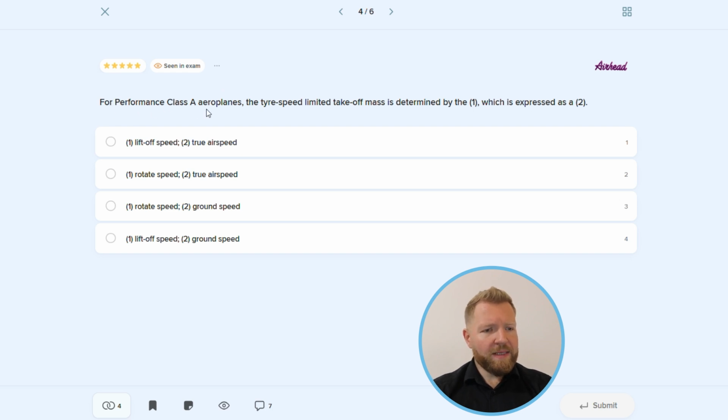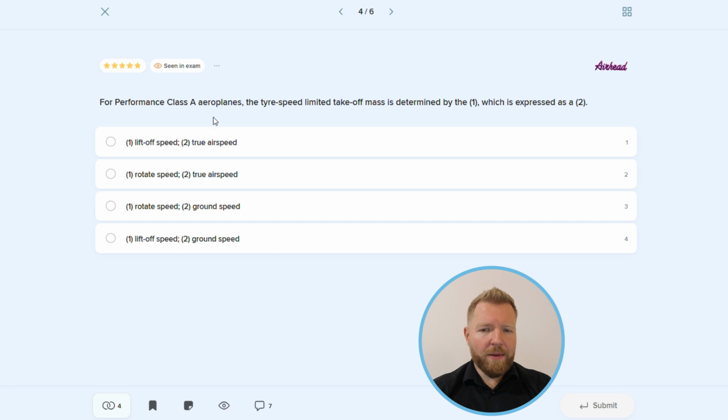For performance class A airplanes, the tire speed limited takeoff mass is determined by the lift-off speed or rotation speed, which is expressed as a true airspeed or ground speed. So every tire has a rating for the maximum ground speed that they can be safely used for a combination of prevailing conditions and aircraft mass.